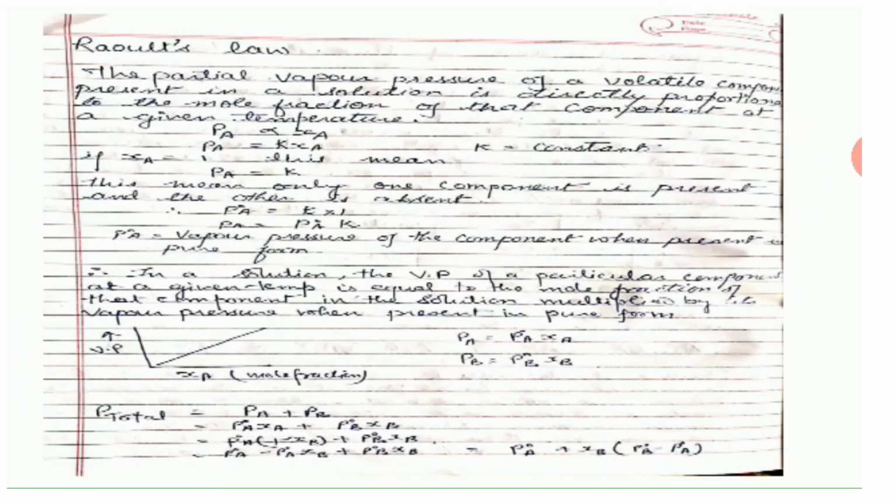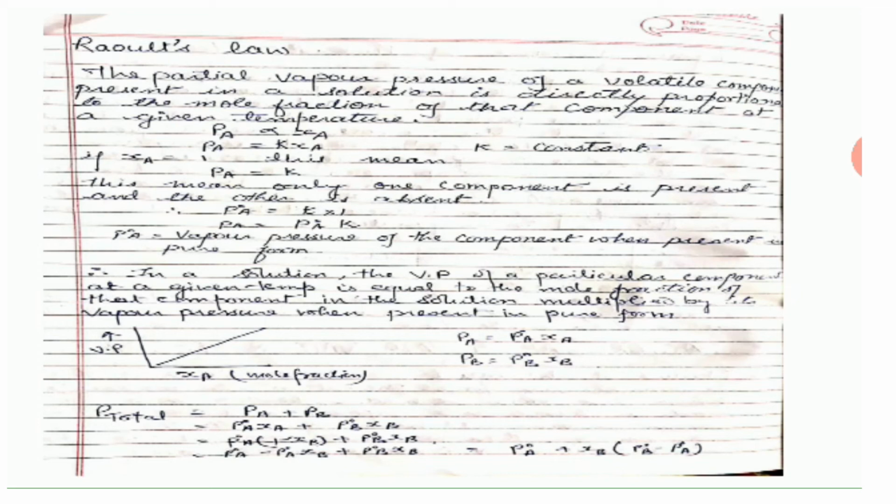Next one is your Raoult's law. Raoult's law says the partial pressure of a volatile component present in the solution is directly proportional to the mole fraction of that component at a given temperature. This means that if there is a binary solution of two miscible volatile liquids, suppose alcohol and water, I take.